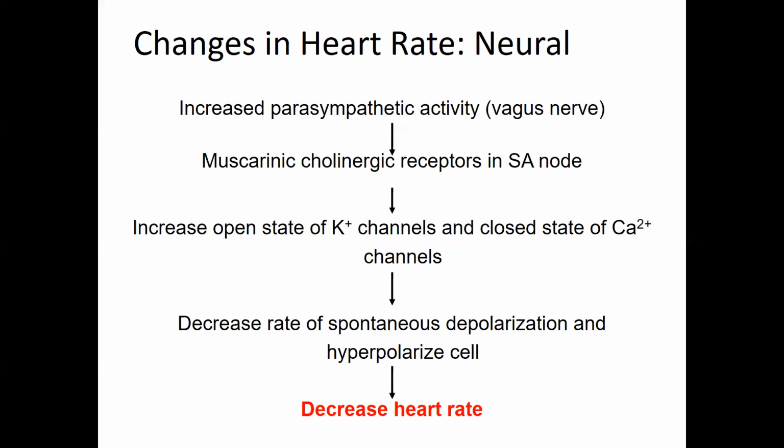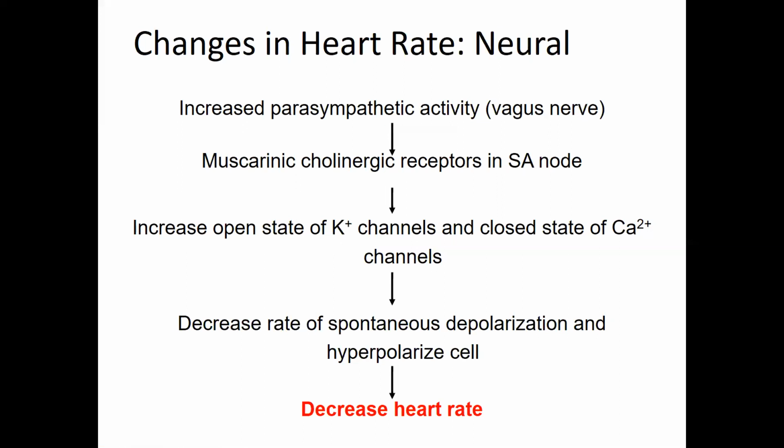Acetylcholine, perfect. So the acetylcholine that's released from that postganglionic neuron, which is a part of your vagus nerve, is going to bind to a muscarinic cholinergic receptor. Just to refresh you, we talked about two types of cholinergic receptors, muscarinic and nicotinic. We said nicotinic was in skeletal muscle. It was also at the autonomic ganglia, so it was located on the postganglionic neuron. But on the effector tissue, there are muscarinic receptors. So on your cardiac SA node is a muscarinic receptor.